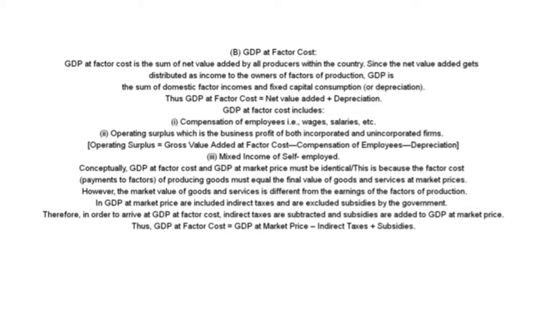Therefore, in order to arrive at GDP at factor cost, indirect taxes are subtracted and subsidies are added to GDP at market price. Thus, GDP at factor cost equals GDP at market price minus indirect taxes plus subsidies.